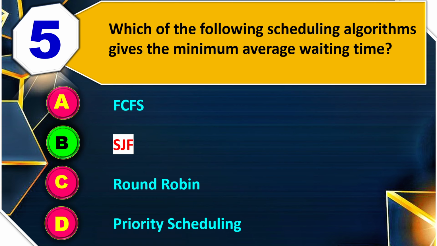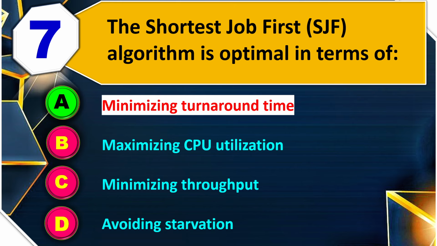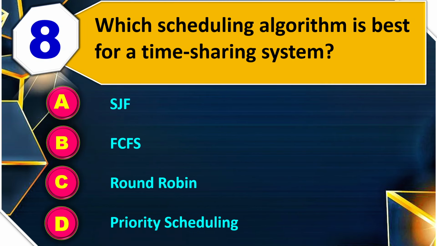7. The shortest job first algorithm is optimal in terms of minimizing turnaround time, maximizing CPU utilization, minimizing throughput या फिर avoiding starvation. So the right answer is minimizing turnaround time. 8. Which scheduling algorithm is best for a time sharing system? SJF, FCFS, round robin या फिर priority scheduling? So the right answer is round robin.